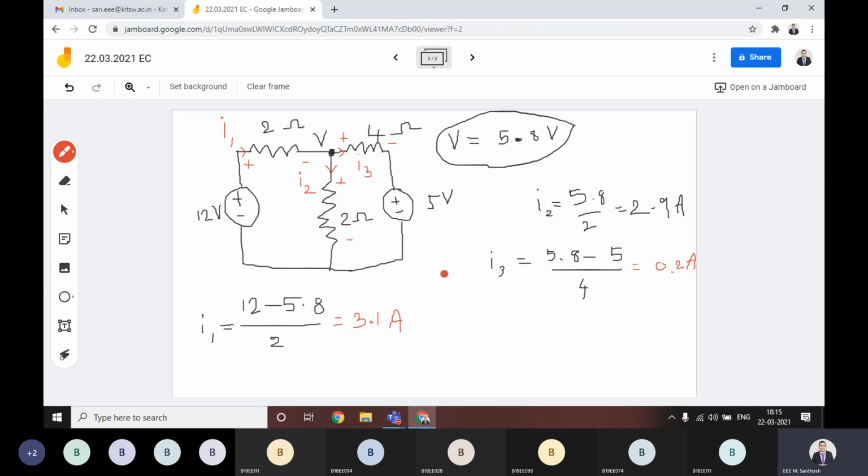How you will calculate power, you see now. Here, first, the 2 ohm is absorbing power, and this 2 ohm also is absorbing power you will get, and this 4 volt is also absorbing power. Then there are two sources, which one is giving and which one is absorbing? Can you tell us?